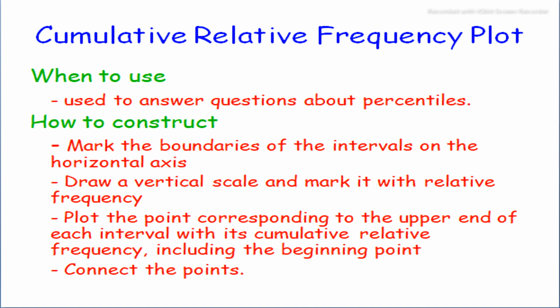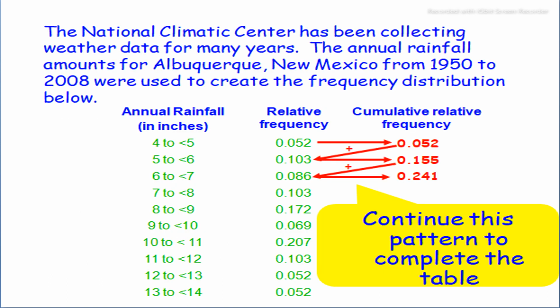And here we also use two-way or bivariate frequency distribution tables, and we construct a cumulative relative frequency plot. Mark the boundaries of the intervals on the horizontal axis, and draw a vertical scale and mark it with relative frequency. Then plot the point corresponding to the upper end of each interval with its cumulative relative frequency, including the beginning point. Connect the points with each other.